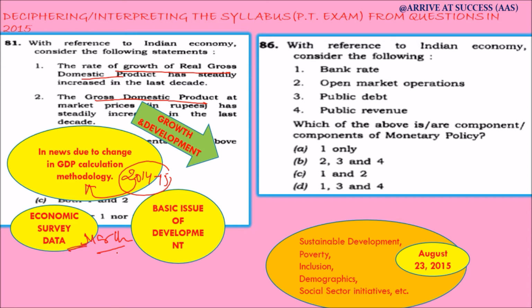The economic survey was published around March 2015, and the question was asked in the PT examination on 23rd August. So it was in news around 5 months before the date of examination.